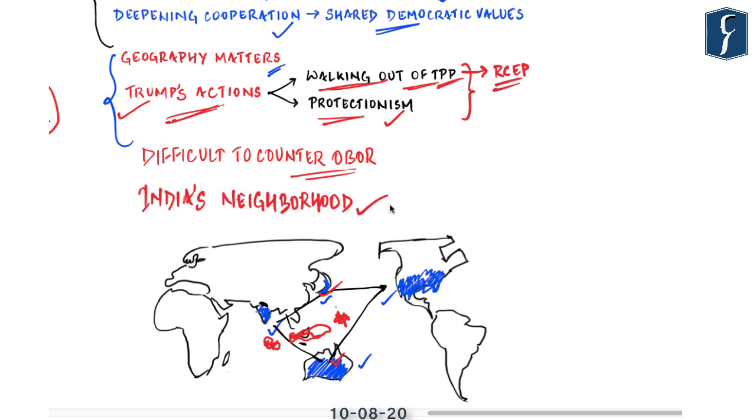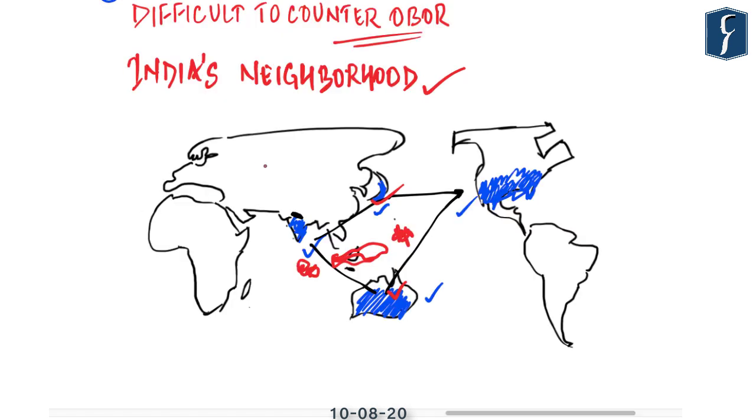And then finally, India's hostile neighborhood. On one hand, we are surrounded by hostile China and Pakistan, whereas Iran, Bangladesh, Sri Lanka as well as Russia are now growing increasingly closer to China. In the likelihood of any war, the countries of the Quad will take a lot of time to respond, even if they have the will to respond.